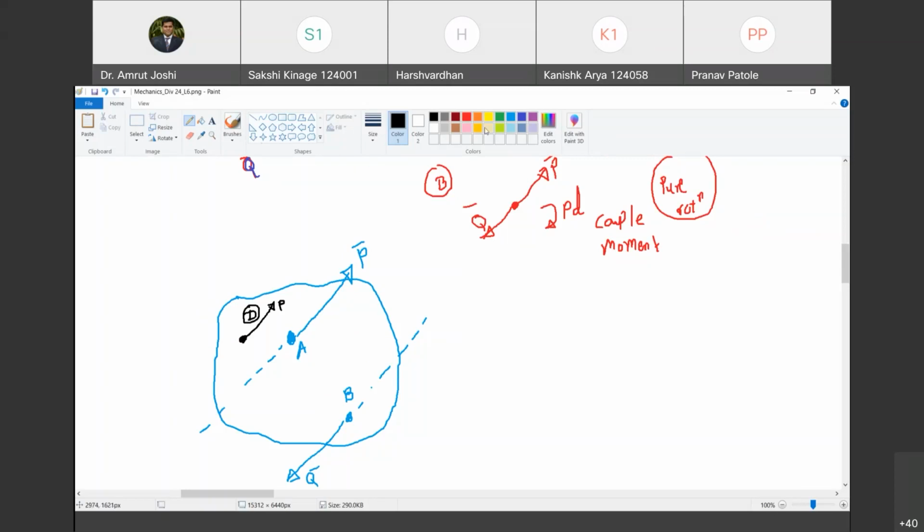No, I am not able to hear. Anyone else? Clockwise. How? That means you are not doing the thought process correctly. Hold the body at D and this is P bar. Won't it cause rotation in this sense? Okay, the one who said clockwise, tell me. Are you able to imagine that?